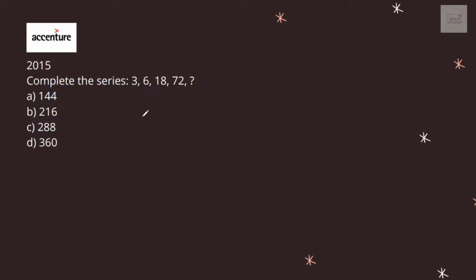Okay, complete the series again. 3, 6, 18, 72 and a question mark. By just looking, we can find that they are increasing in some multiplicative format, isn't it? The difference is 3, but again the difference is 12, then the difference is too high. 72 minus 20, 52, 54. And again there is no system in the difference.